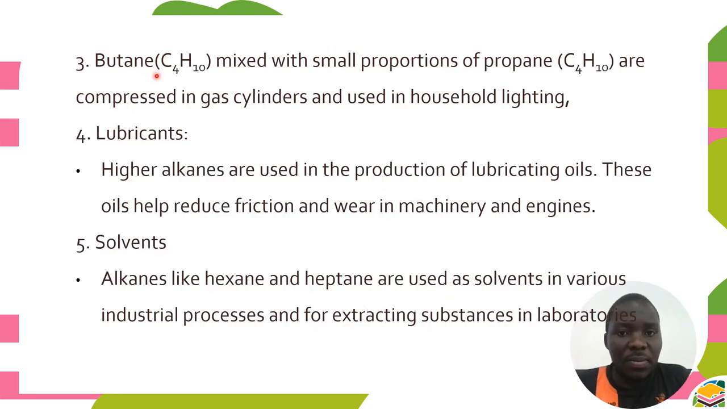Butane mixed with a small proportion of propane is compressed in a gas cylinder and used in household lighting. So it can also be used in household lighting.